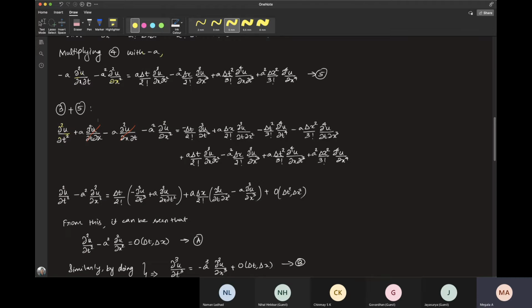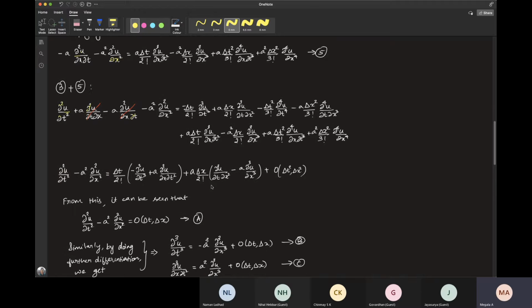So now upon cancellation these two terms will go off, so you get something like this: dou squared u by dou t squared minus a squared dou squared u by dou x squared equals some order delta t and delta x terms. So this is of order delta t and this is of order delta x, and that goes on. The next term will be of order delta t squared and delta x squared, and it goes on.